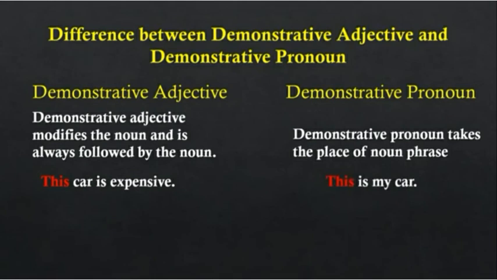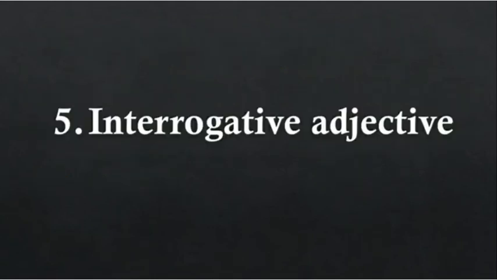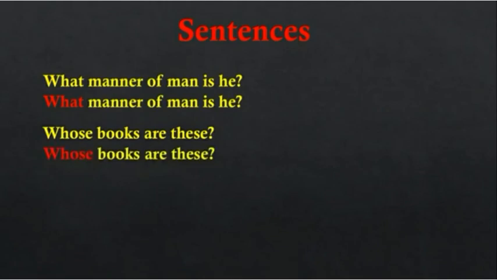Okay. Now, interrogative adjective. The definition is that interrogative words tell you that you have to ask a question. For example, what manner of man is he? Here what is questioning. It is asking a question. So it is an interrogative adjective.